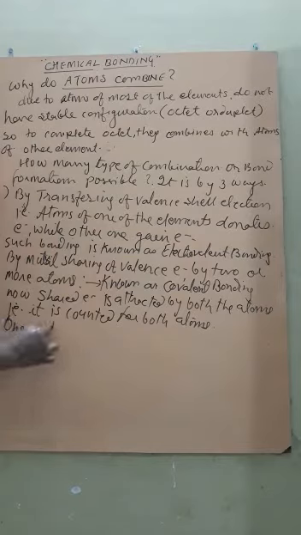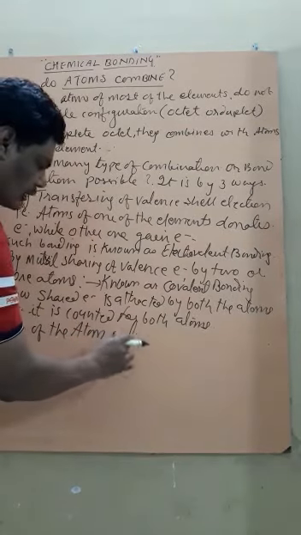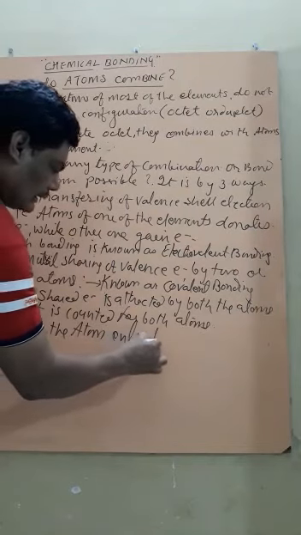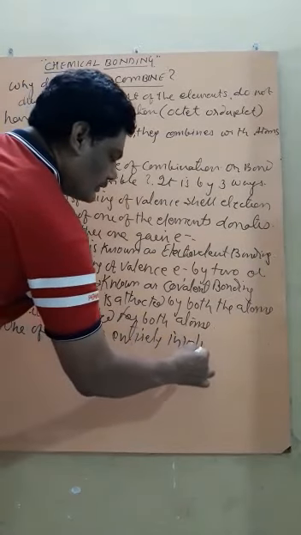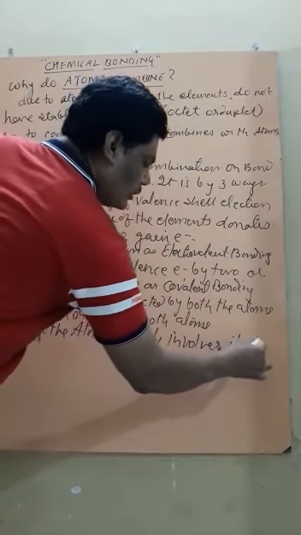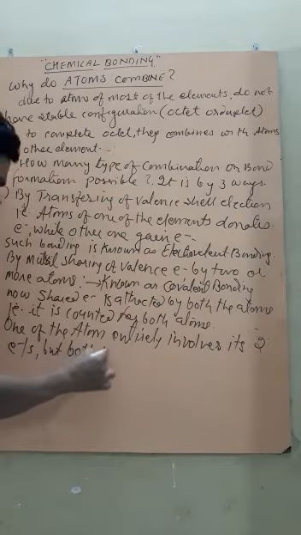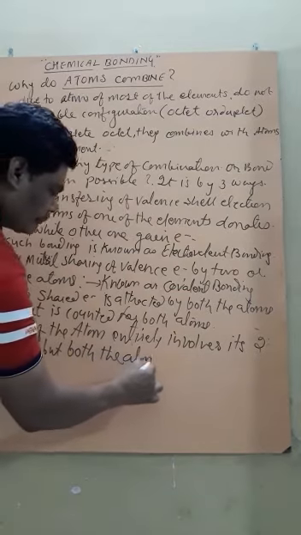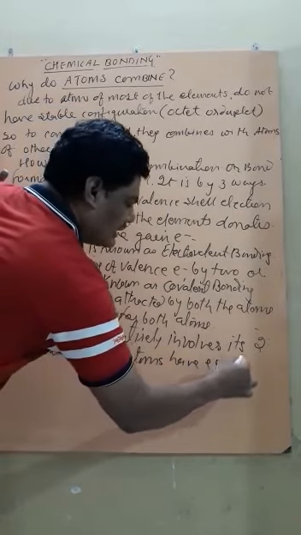One of the atoms entirely or completely involves its two electrons, but both the atoms have equal rights.